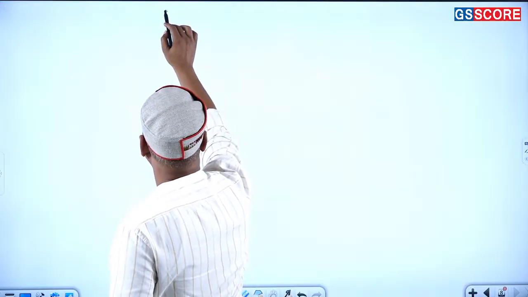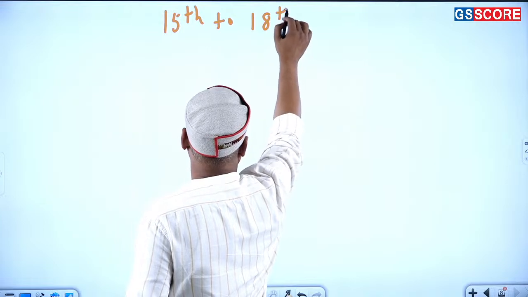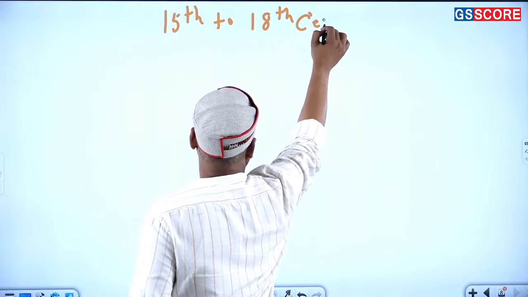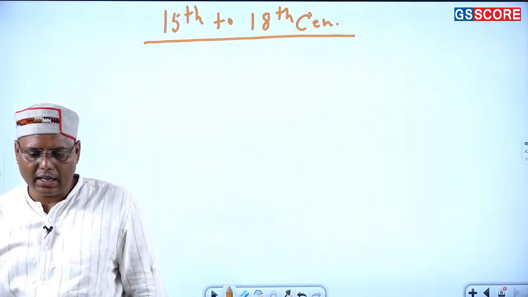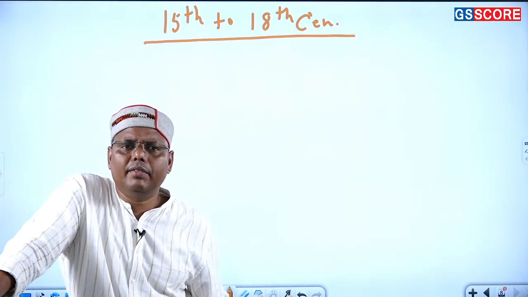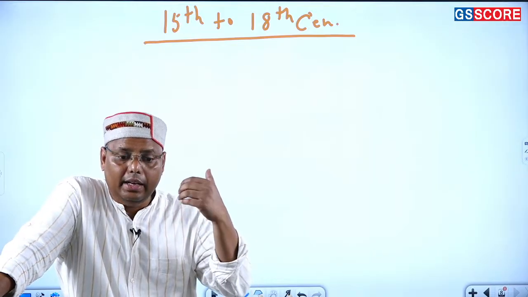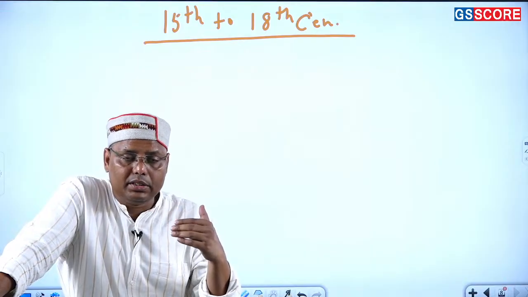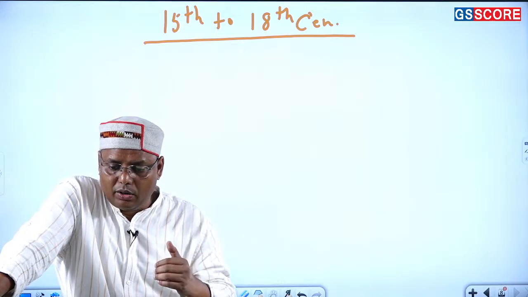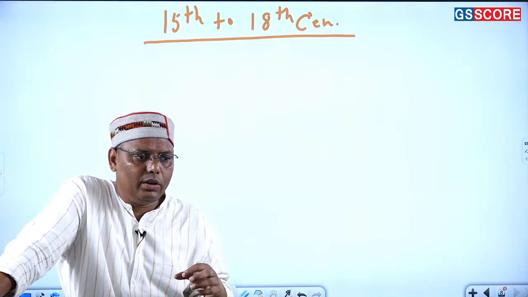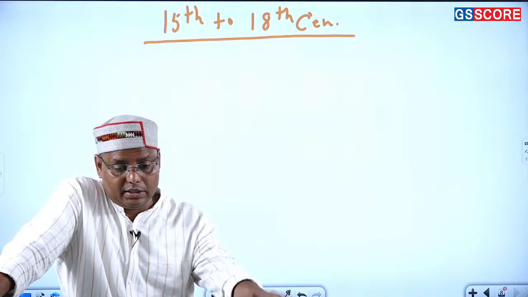Now among the further changes, I can say the 15th to 18th century is a very important timeline in which history started evolving in a very different manner. From here onwards, the kind of history that started happening becomes very important for us. And in fact, from here onwards we are going to discuss the 19th century and then the 20th century, and then I'll discuss the 21st century also, the kind of changes coming into history.